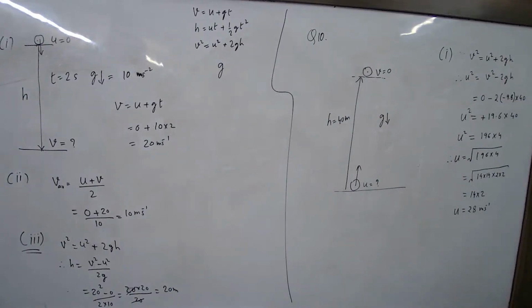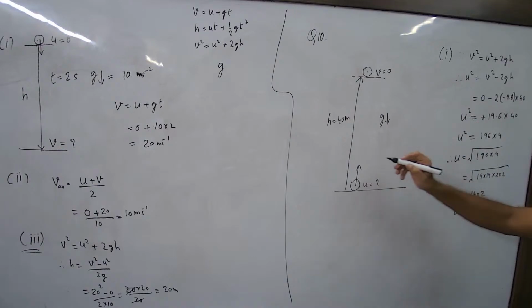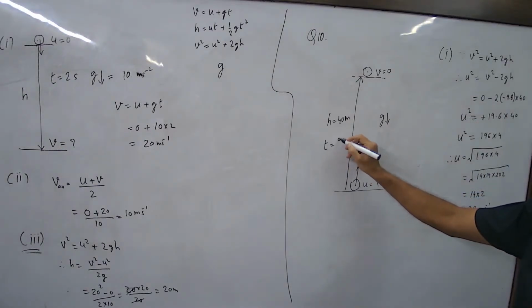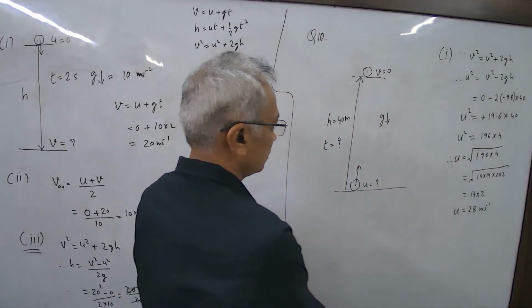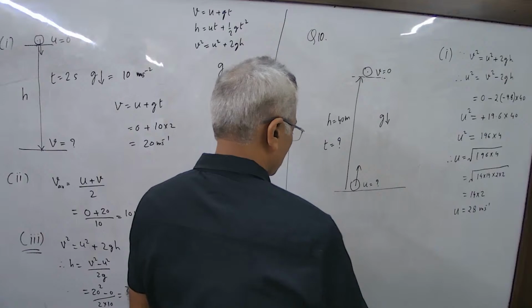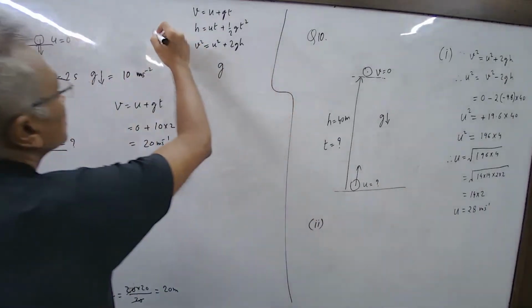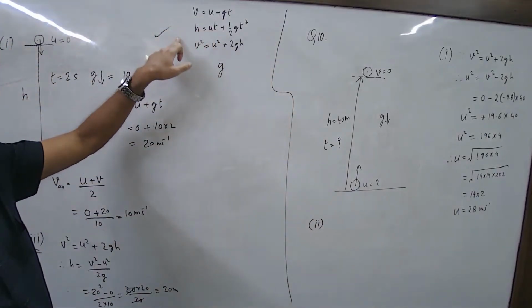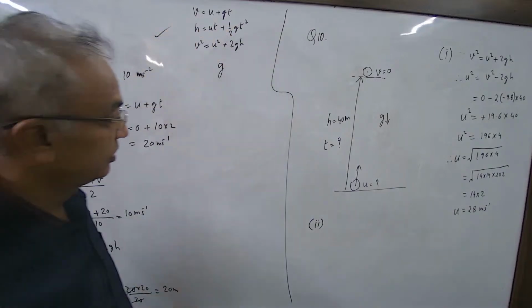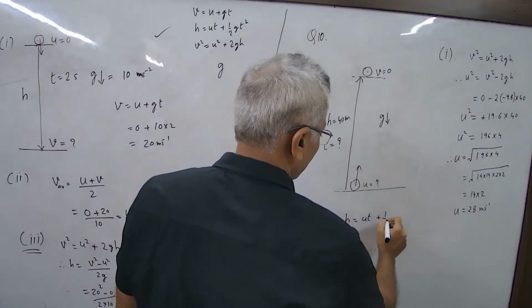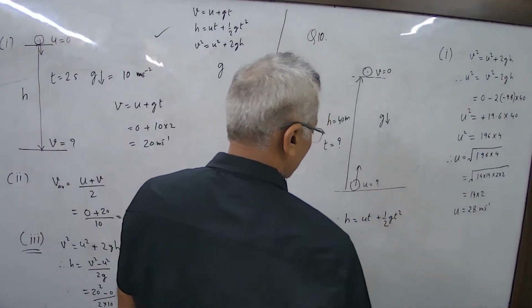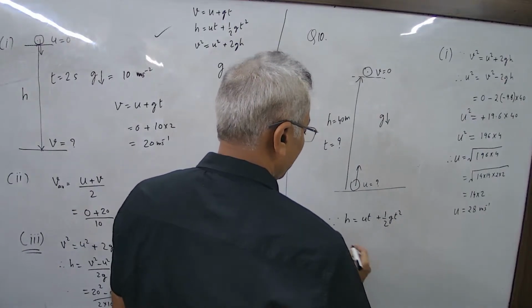What is the second part of the question? Time taken to reach the highest point. So you have to also find out time. So how will you find that? For that, you can use this, because it has time and height both. Second one, right? Since h is equal to ut plus half gt square. So h is 40. What do you find? Time, right?